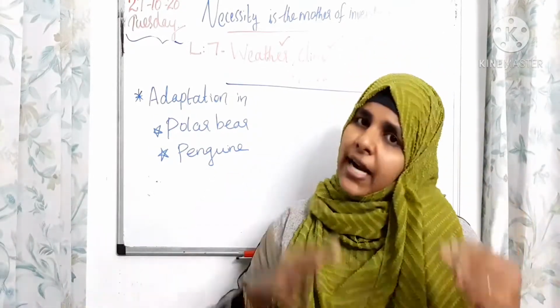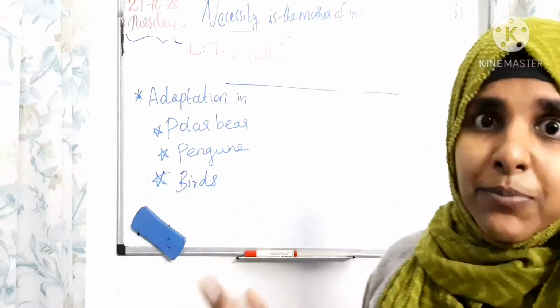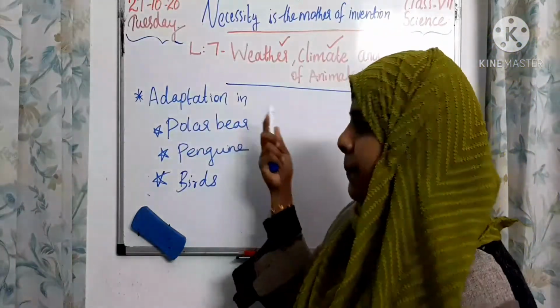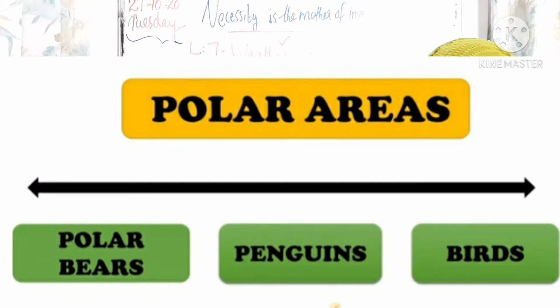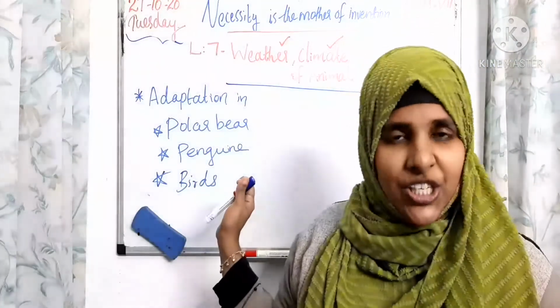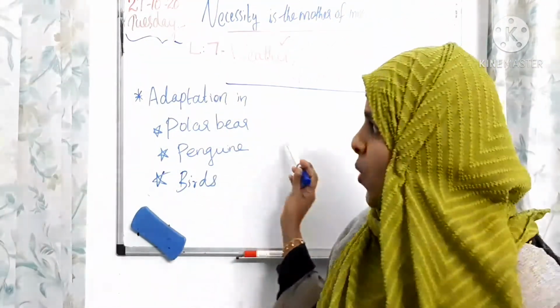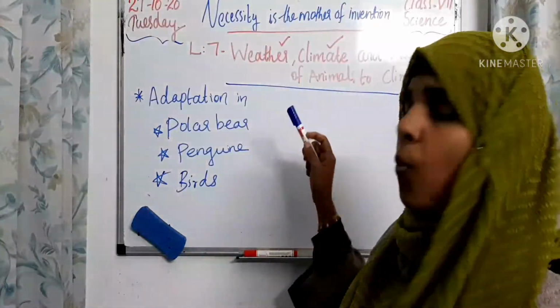That we call adaptation. So now I am going to teach you about different adaptations of the polar bear, penguin and birds. These are living in the polar region, like Iceland, Norway, Sweden, Greenland. So we have to check one by one.